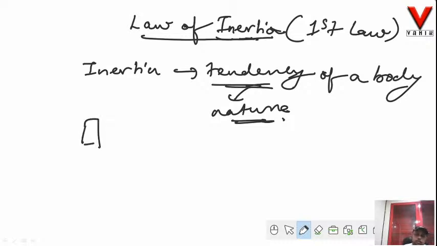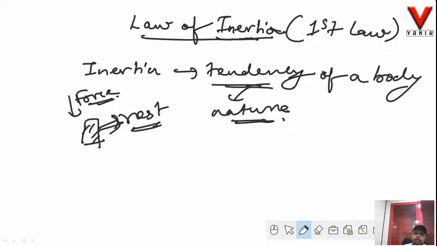Alright, so now what is this tendency or nature? So this is a body. Now this body is at rest. Now how long will this be in rest? This will remain in rest until you apply some force to it. Okay. So the nature of the body is to remain in rest.